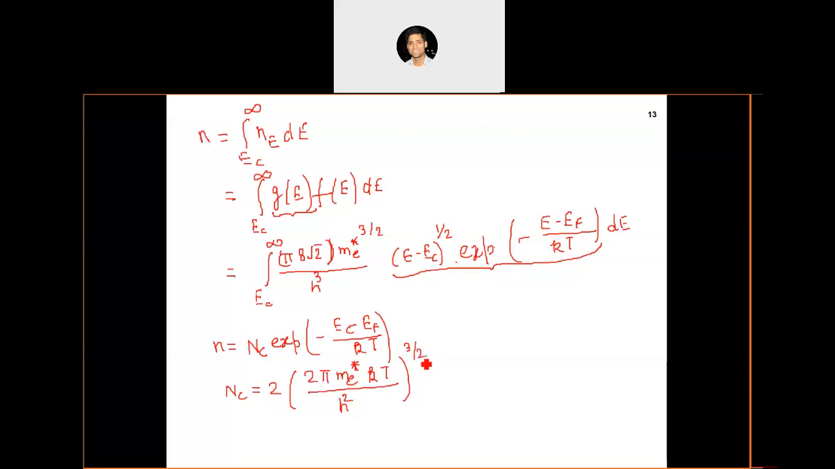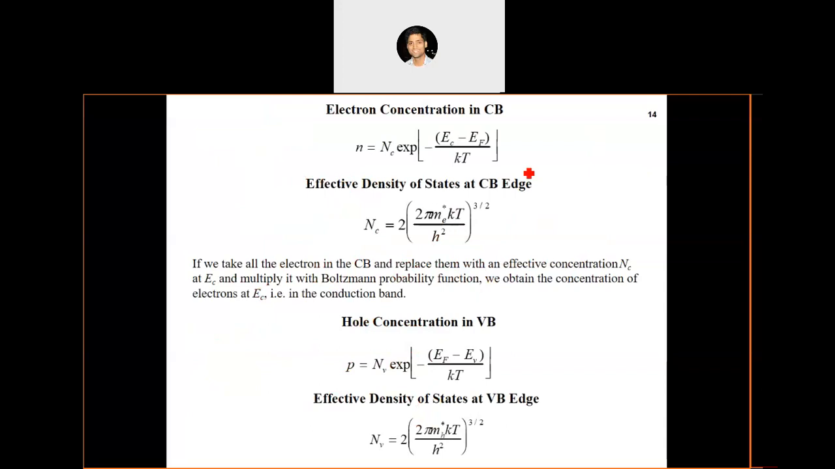So this is the expression. This is a very important expression. This tells us the number of electrons in an intrinsic semiconductor. You should remember that this concentration of electrons comes out for the intrinsic semiconductor. I have written it. We can look actually at this slide.